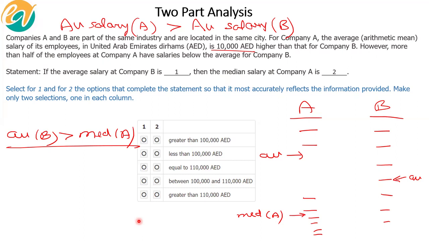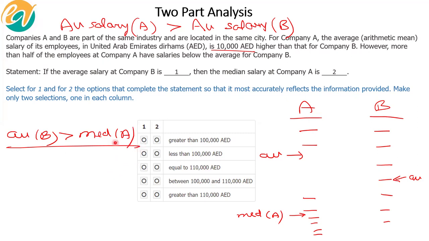Tricky one, guys, tricky one. Now, if you look at it, the average at company B should be greater than the median for company A. How much greater, do we know? No idea. We don't know the quantum of difference, right?